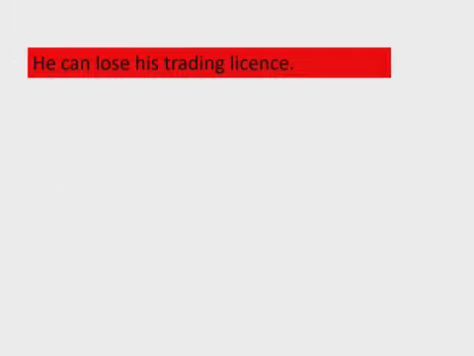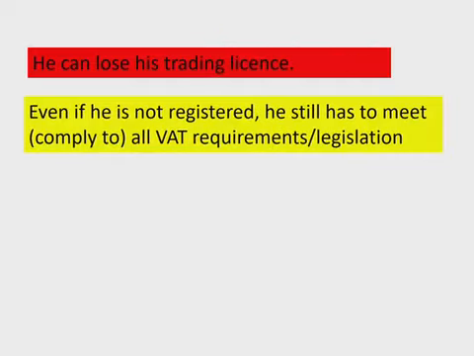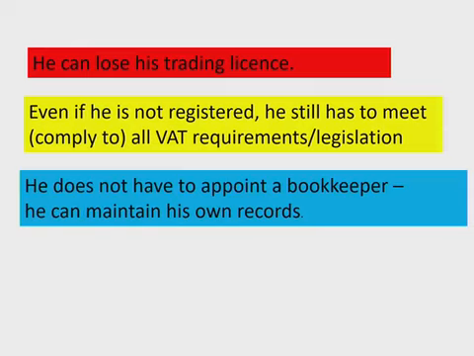What else can happen? He can lose his trading license, which means he's no longer allowed to operate a business. If he's not registered, he still has to comply with all the VAT requirements. In other words, pay your VAT over. So the correct thing to do is to just register for VAT.